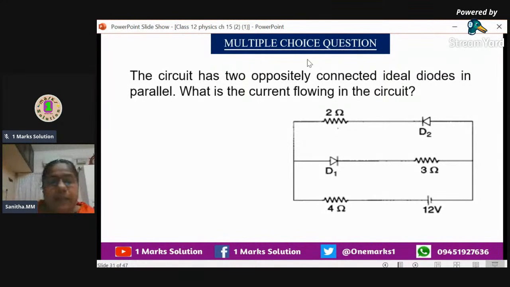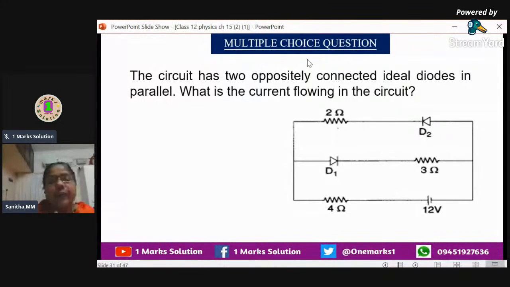But you can see that the first diode D1 positive is connected to the 12 volt positive. Negative is connected to negative of the 12 volt. So it is forward biasing. In forward biasing, the diode starts conducting. So we will take into account D1. What about D2? D2, negative is connected to positive and positive is connected to negative. It will be reverse biasing. So it does not conduct at all. So we don't want to take D2 and the resistance along with it. You just avoid that.